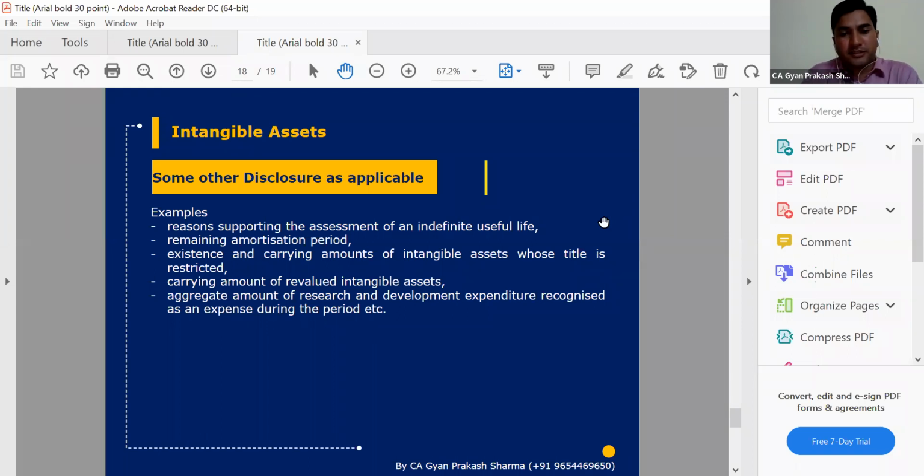So we have briefly covered Ind-AS 38. The main differences are because of the recognition criteria and internally generated intangible asset categories. Otherwise, the rest of the disclosure provisions and transactions are mostly similar to Ind-AS 16 also. So there are not many changes except recognition, internally generated assets, and the measurement criteria for intangible assets. Sumitji, any queries we can take here right now? This is a brief summary of Ind-AS 16 and 38, both covered from my side.